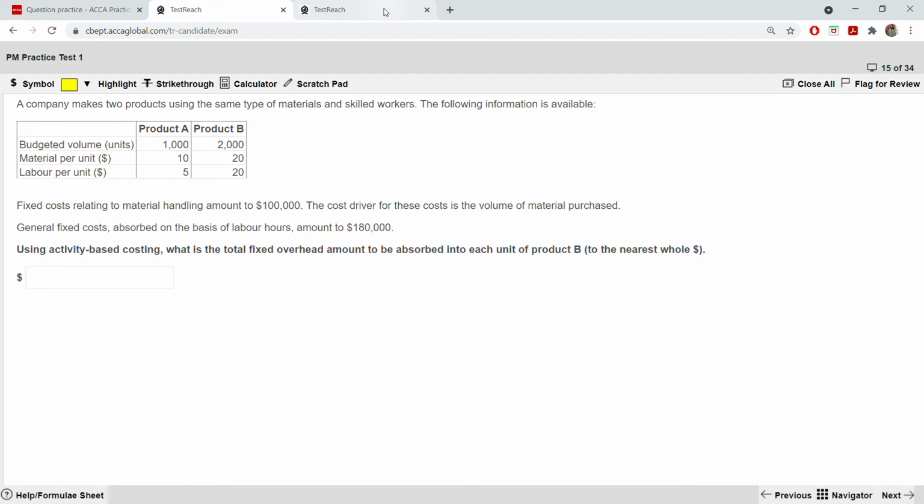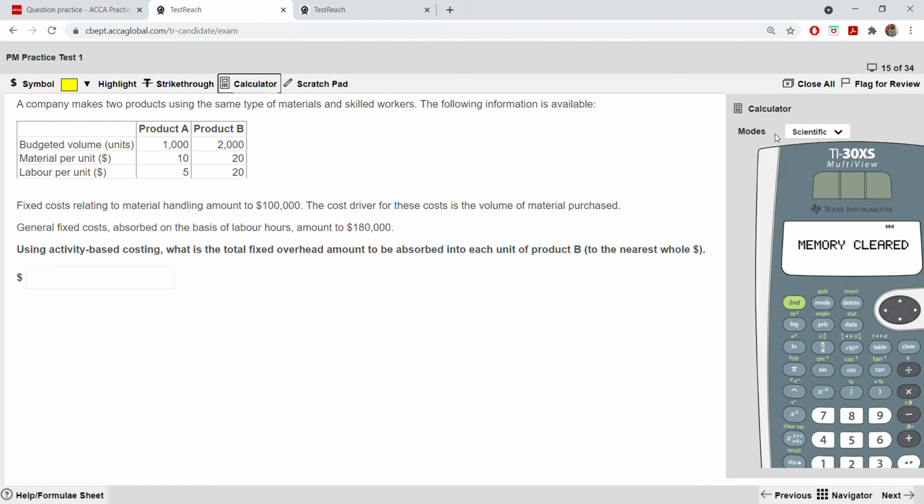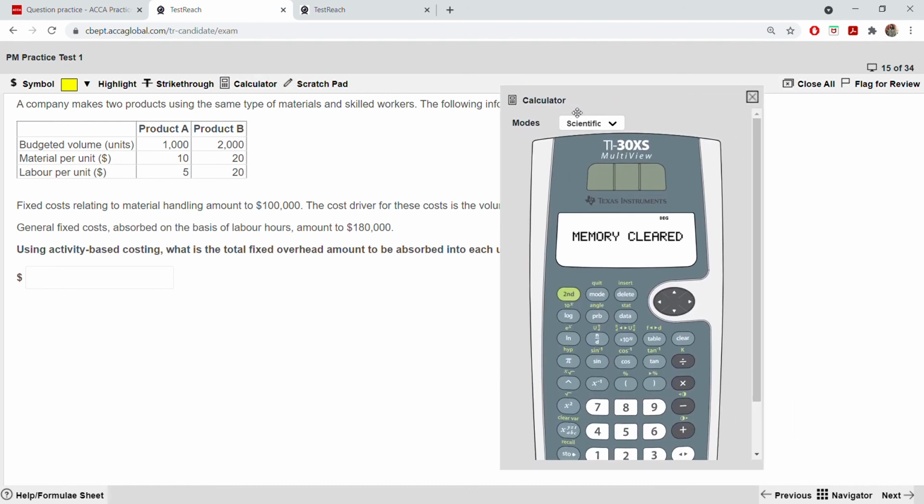So first, there are two things. One is material, one is labor. So first we have to make a total material budget and a total labor budget. I'm not going to write, but you can write it down while I'm saying. First we are going to deal with the material part. So total material budget will be how much?